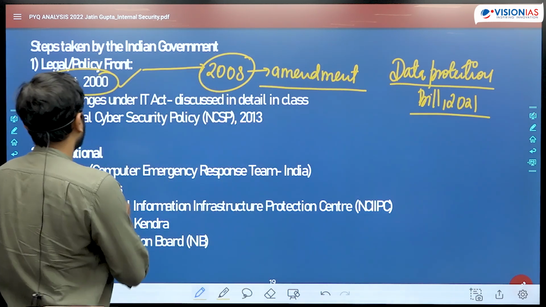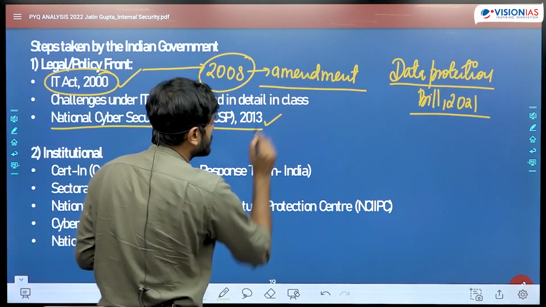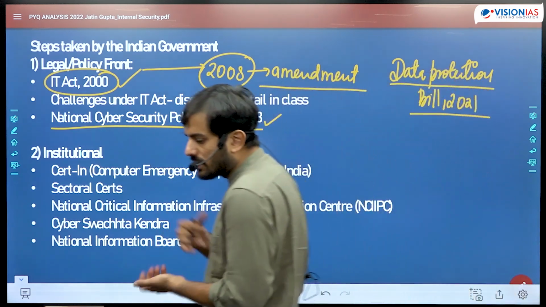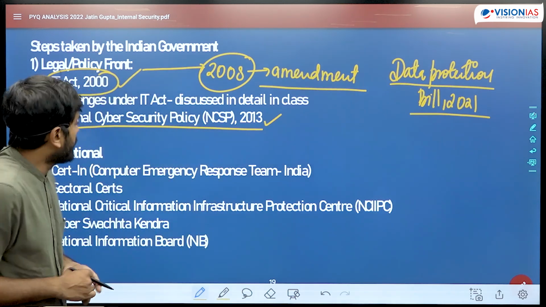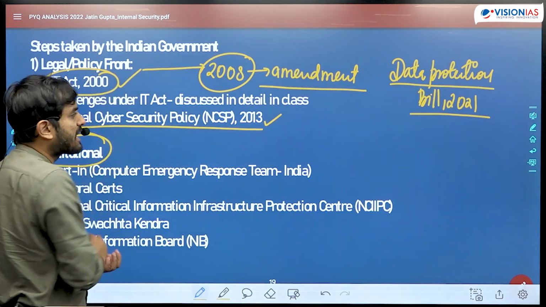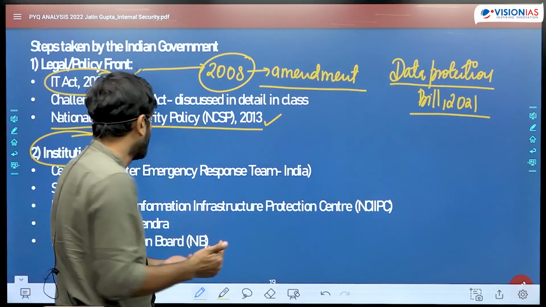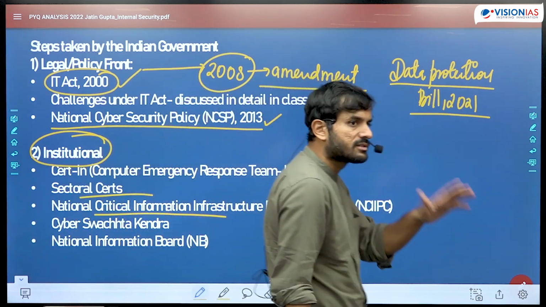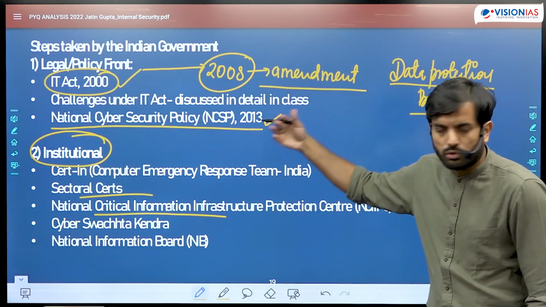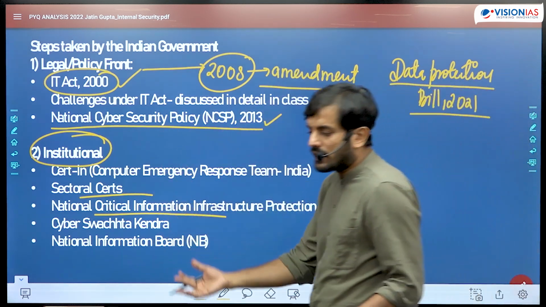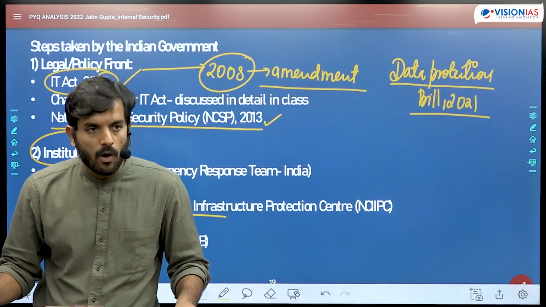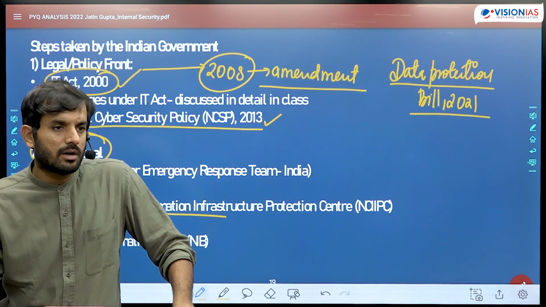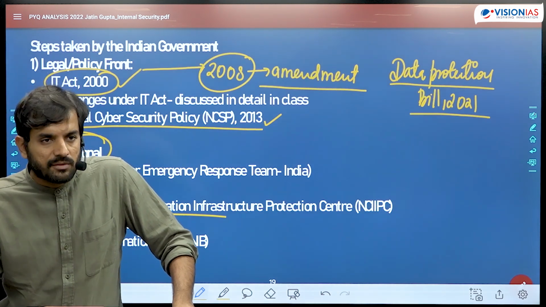Then apart from that, the National Cyber Security Policy of 2013, which was a comprehensive policy released by the government of India, which laid down various goals of India's cybersecurity policy. Then you could mention certain institutional steps that have been taken by us as a part of our strategy. We have set up certain sectoral CERTs, National Critical Information Infrastructure Protection Center, etc. and all of those things. You could mention those things. आप international level पे भी कह सकते हो that we are trying to push for a globally accepted treaty which will be accepted by all the countries of the world, so that the cyber crimes can be dealt with sternly.